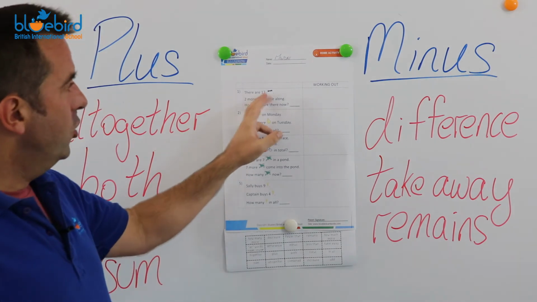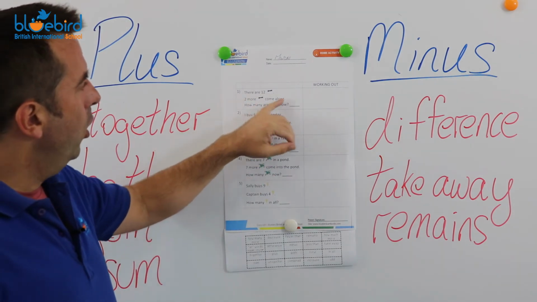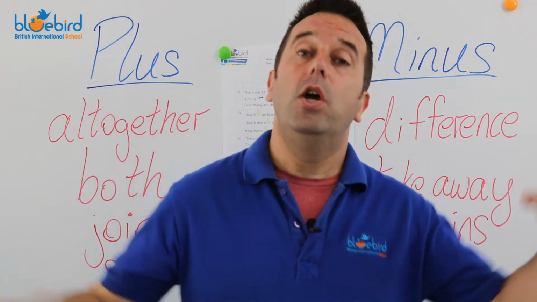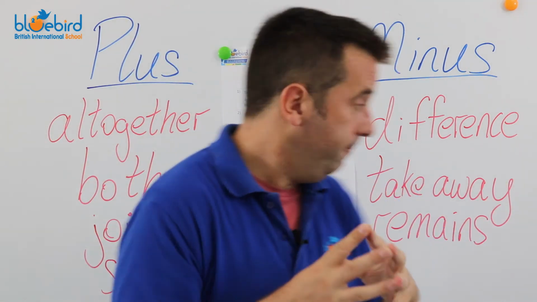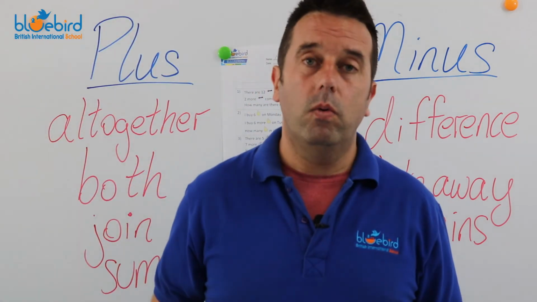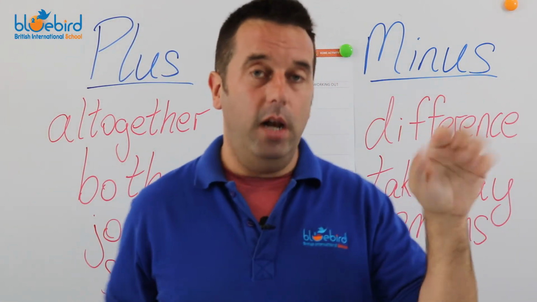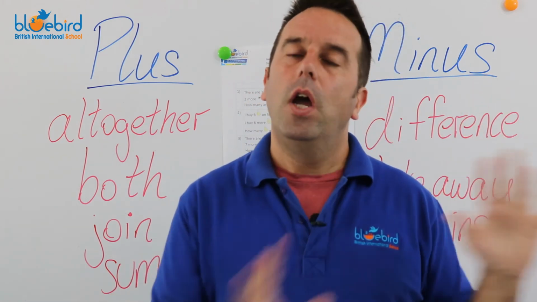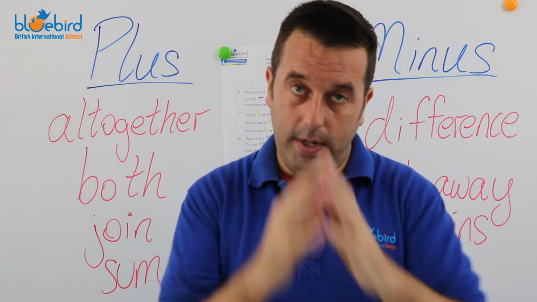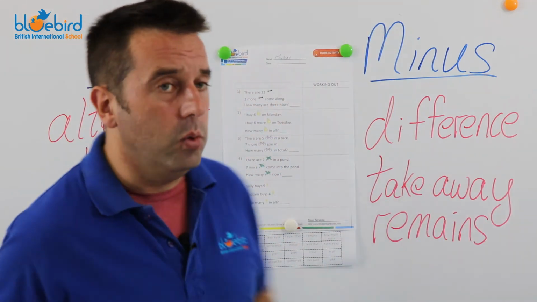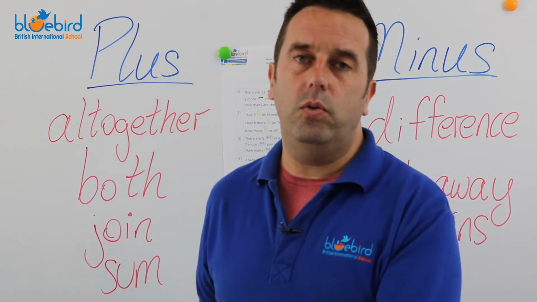Okay, there are 12 ants. 2 more come along, which means 2 more join. Join. How many are there now? Okay, so we had 12. How many are there now? We know that means we want to know the total. So that's a plus. 12 plus, how many came along? 2. So what's 12 plus 2?